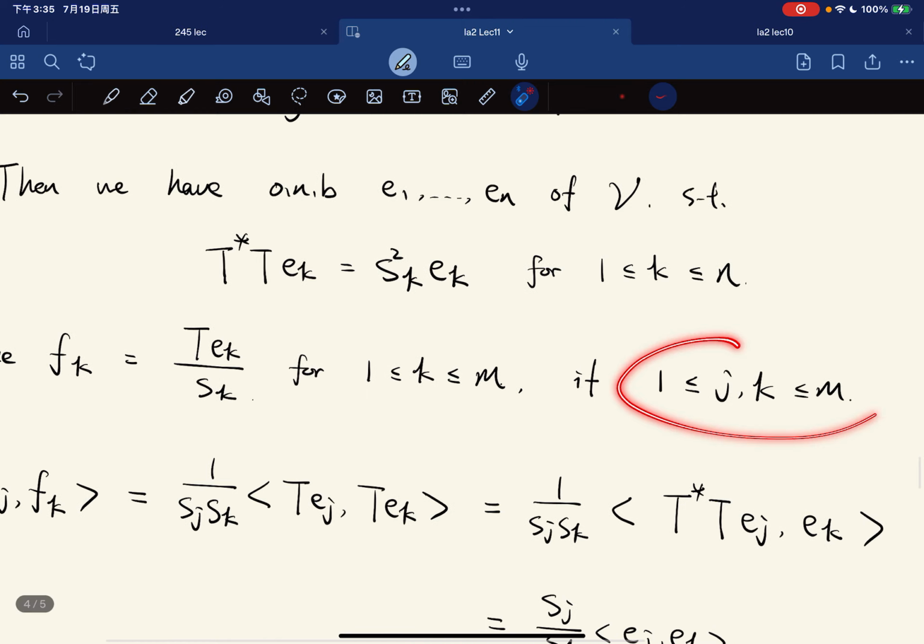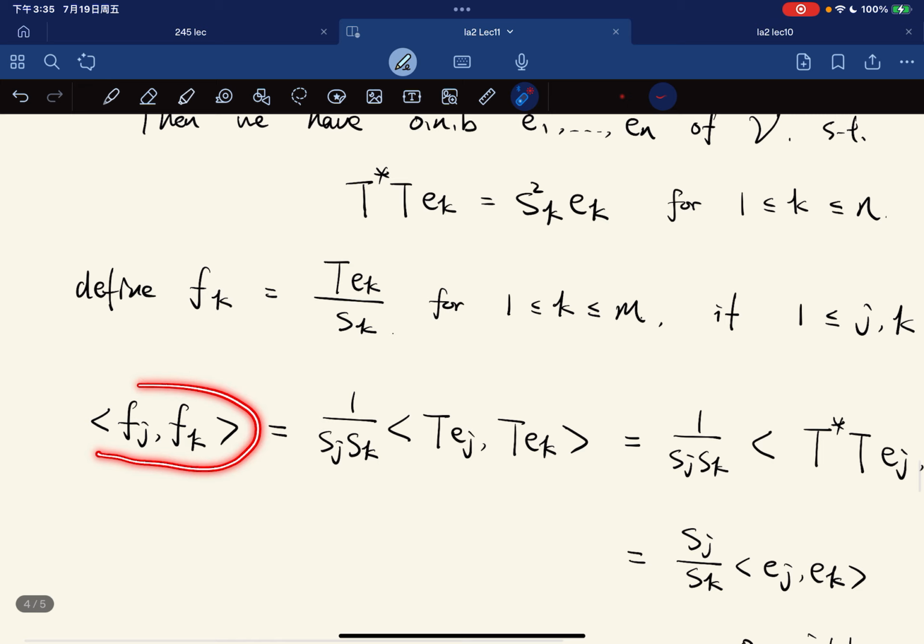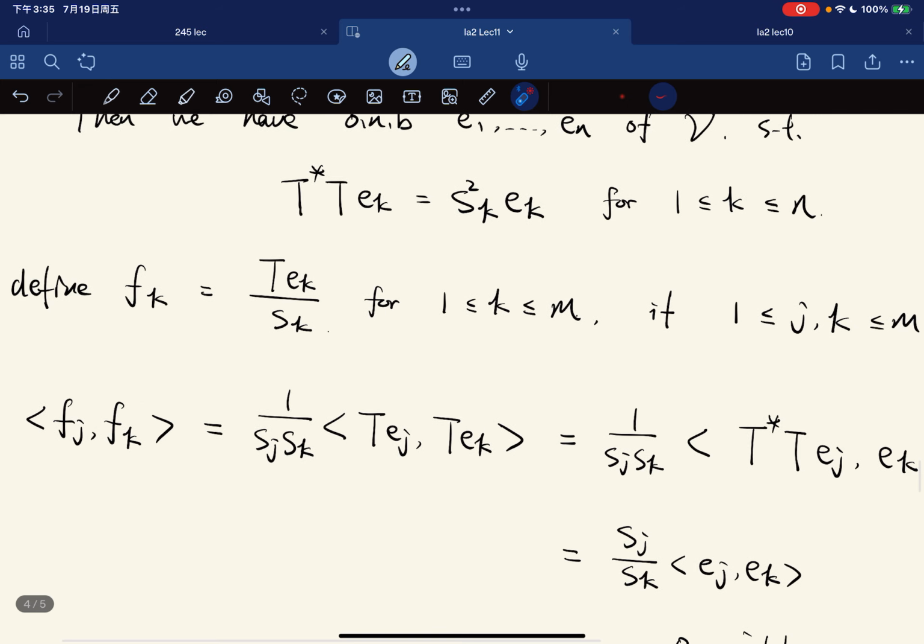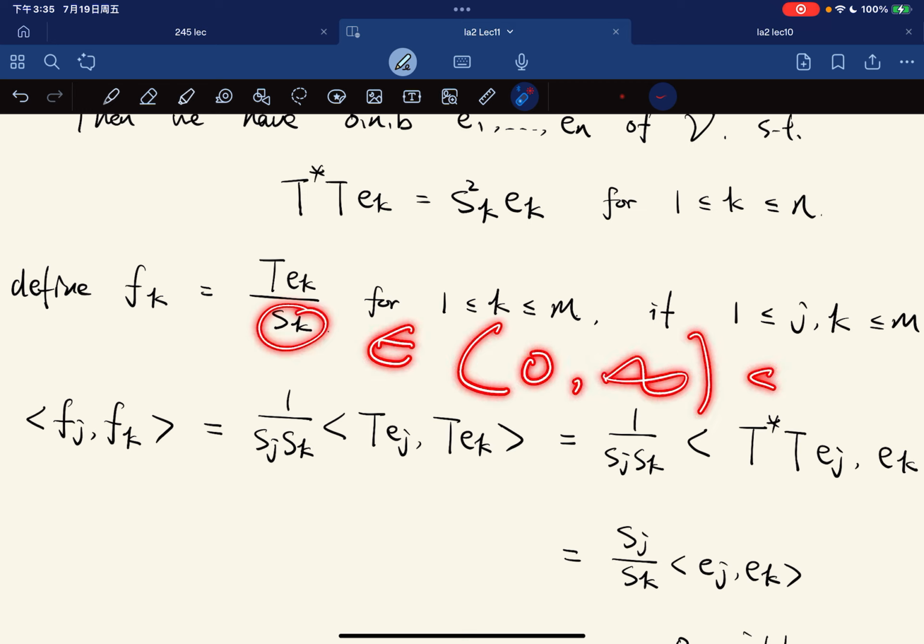Then we see that this is an orthonormal list, because for any j, k, the inner product of f_j and f_k we have this. We don't have to multiply by the conjugate here because s_k is positive real.